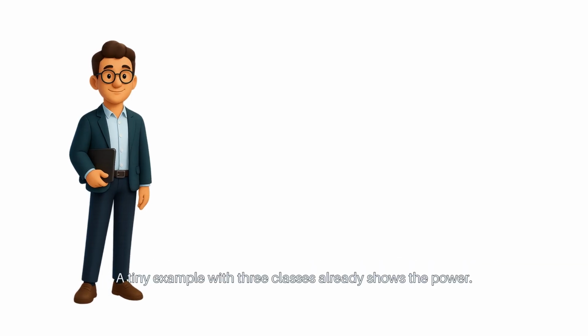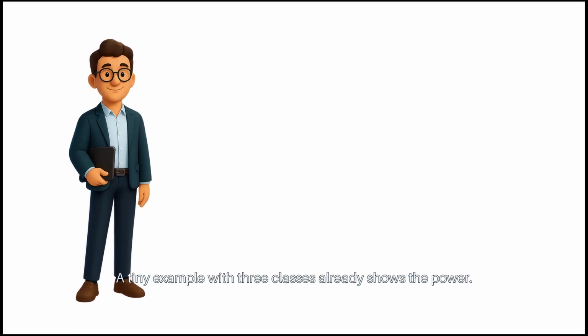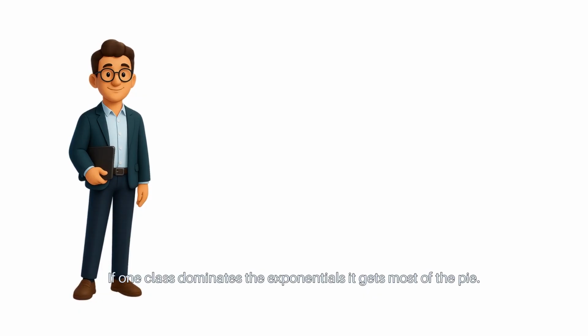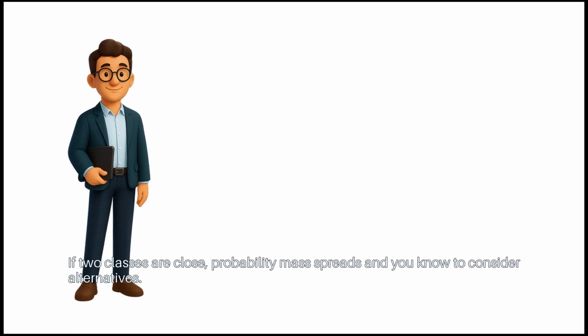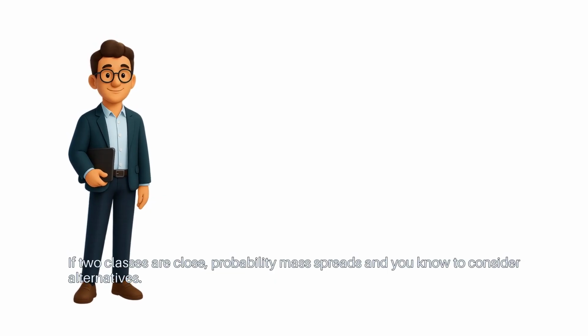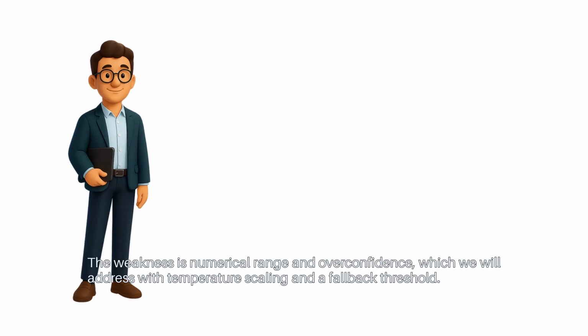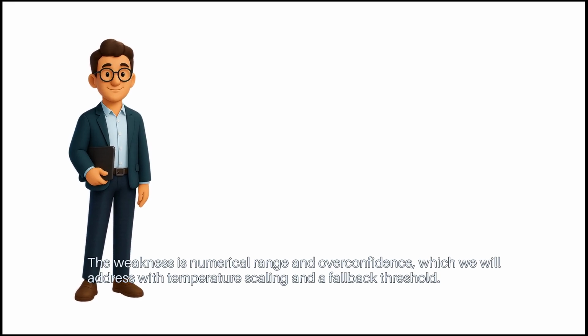A tiny example with 3 classes already shows the power. If one class dominates the exponentials, it gets most of the pie. If 2 classes are close, probability mass spreads, and you know to consider alternatives. The weakness is numerical range and overconfidence, which we will address with temperature scaling and a fallback threshold.